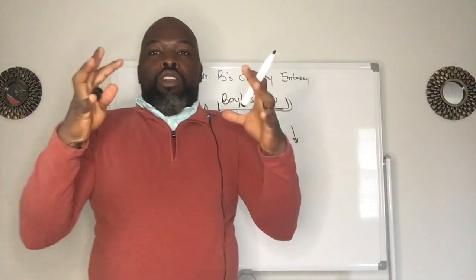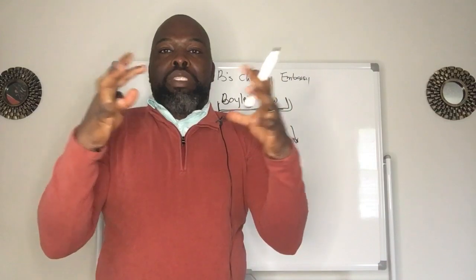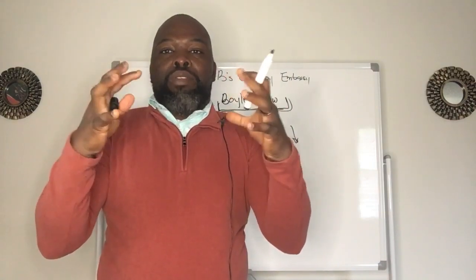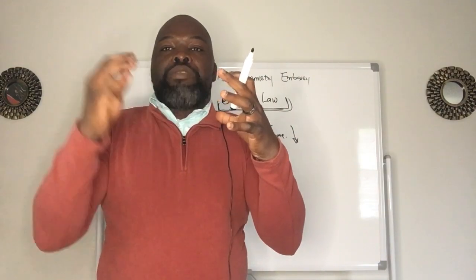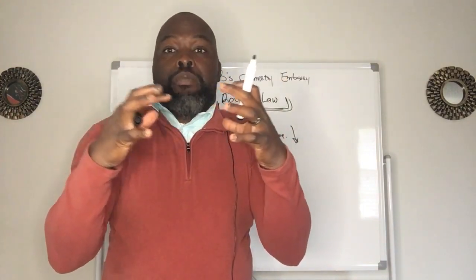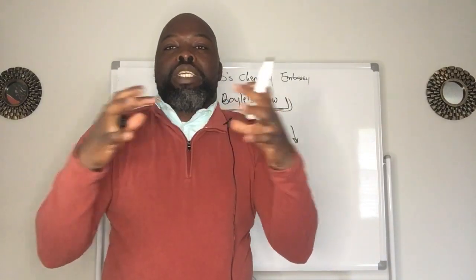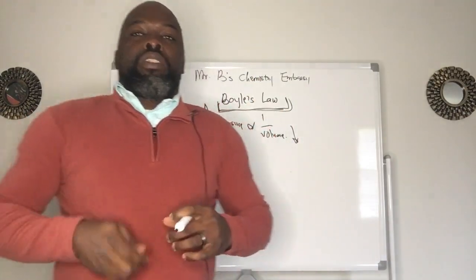Because you see, this is the balloon. You increase the pressure, you're compacting it. So there's a lot of pressure inside the balloon, but the volume shrinks. So that is what Boyle's law says.